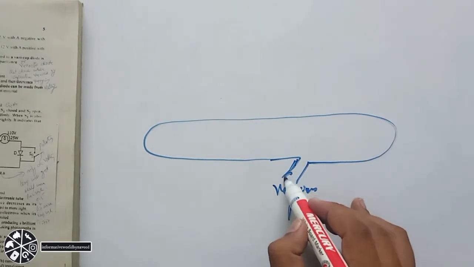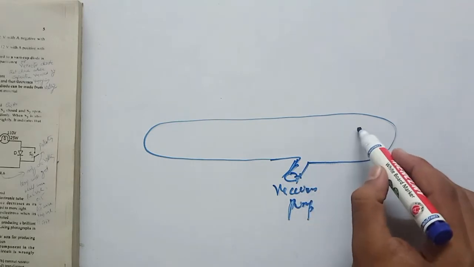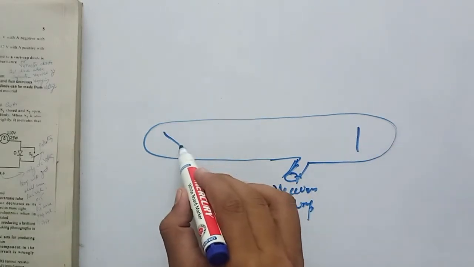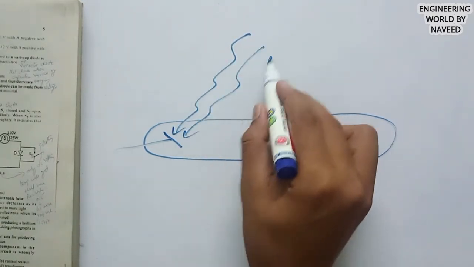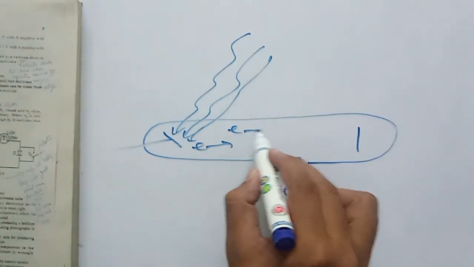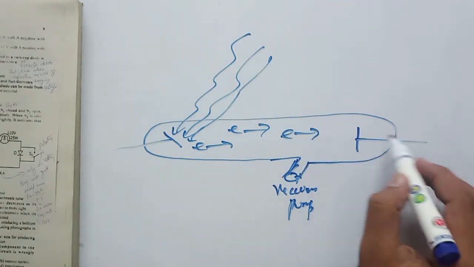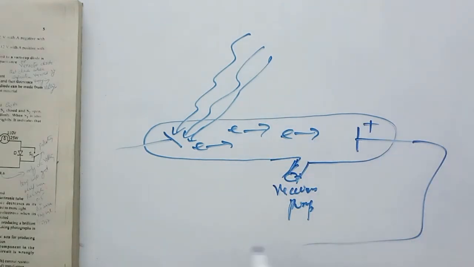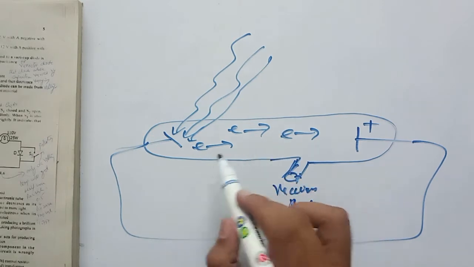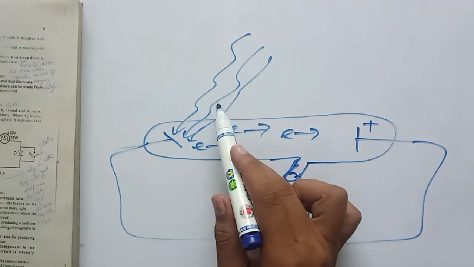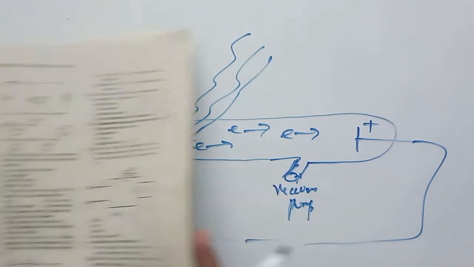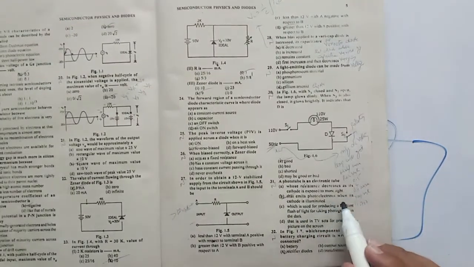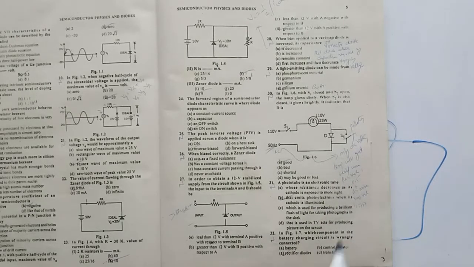This will be a vacuum pump. Here you will have anode and here you will have cathode. Light will come like this on the cathode. So this plate will emit electrons and they will move like this. Here this will be positive, so it will attract this electron and that will move like this in the external circuit. If the intensity of this light is high, then more electrons will get emitted. So that emits photoelectron when its cathode is illuminated. If the cathode is illuminated, not the anode, the correct option will be option B.